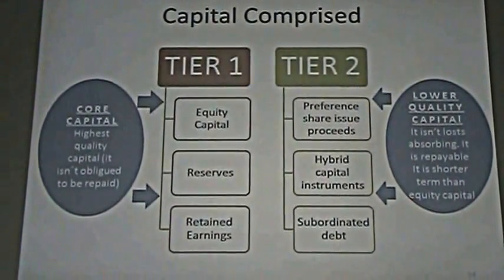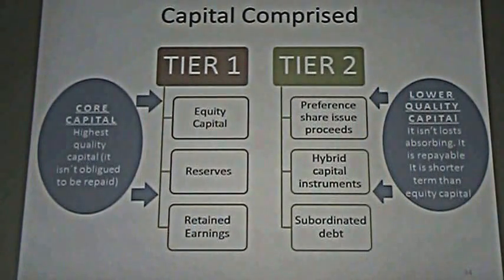Here we have tier 1 and tier 2. When we begin this chapter, we have to speak about tier 1 and tier 2. We divide the capital into two categories. We call the first one tier 1 and the second one tier 2. What is tier 1? We call it core capital. What is core capital? It is the highest quality capital.